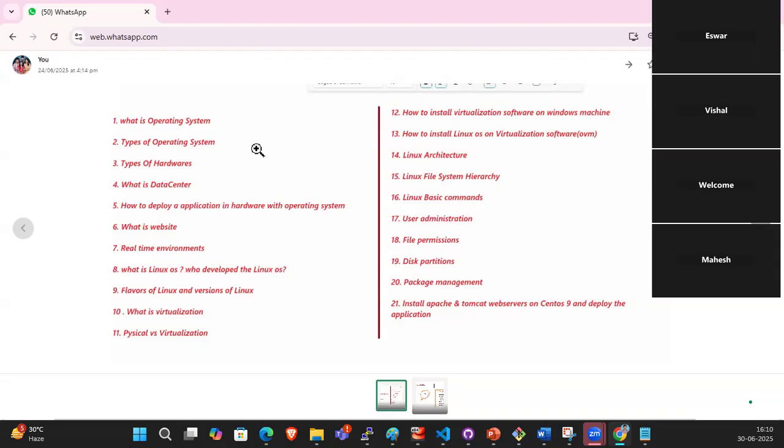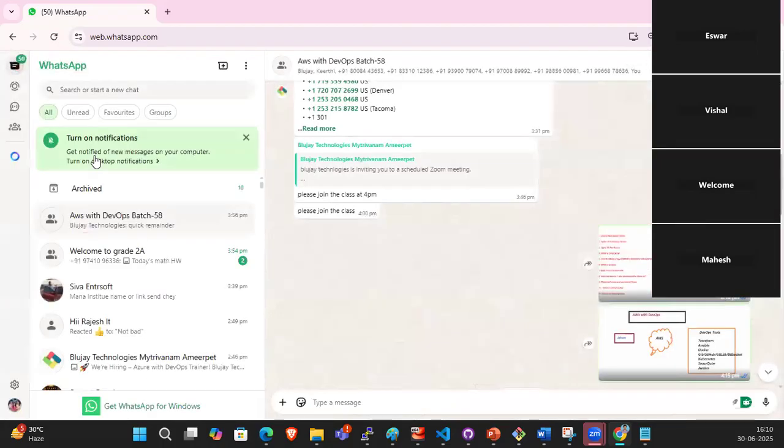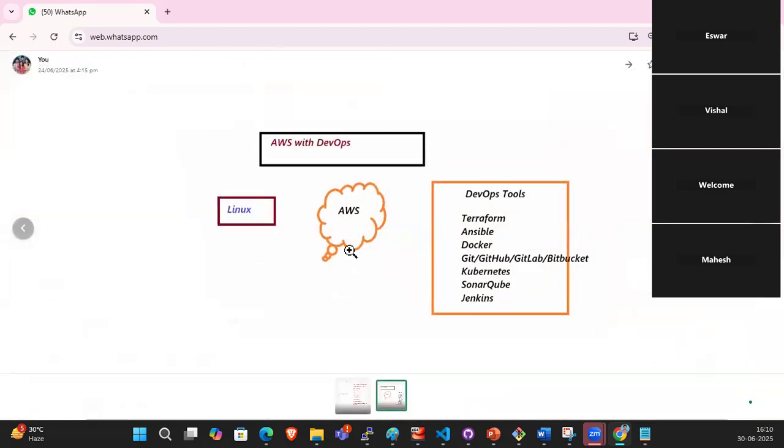Then we'll start AWS. We will include the DevOps tools when we start AWS. Once we start AWS, we'll discuss Terraform. We will launch the EC2 instance manually, and then how we can launch the EC2 instance through Terraform with IaC code, Ansible, Docker, Kubernetes, SonarQube, Jenkins, ELK, Prometheus, Grafana. We'll show you all the tools, guys.